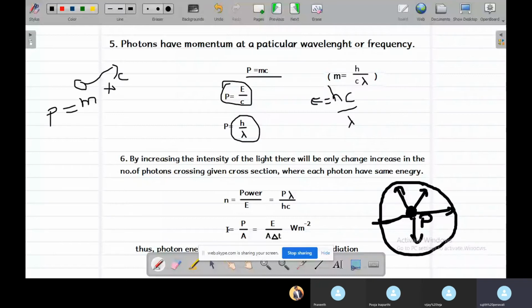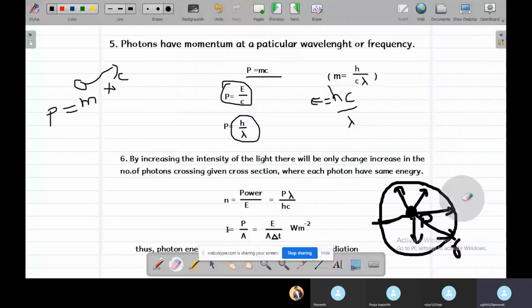The intensity is equal to the power of the source P, which is usually in watts, divided by the area of the surface. As we can see, this is a sphere in shape, and its area will be 4 pi r square. So the intensity is equal to P by 4 pi r square.